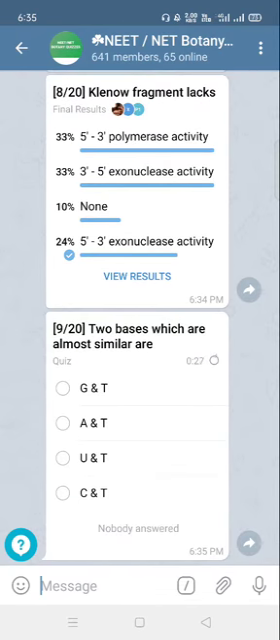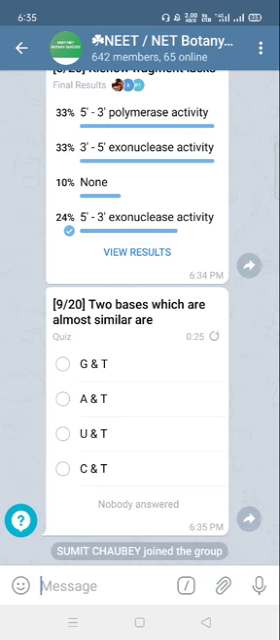The ninth question: two bases which are almost similar are, we all know, uracil and thymine. In RNA the uracil is present in place of thymine, so they are very much similar. The difference is a methyl group on the 5th carbon atom. So the thymine and uracil bases are almost similar in structure. So the answer will be the third option, uracil and thymine.